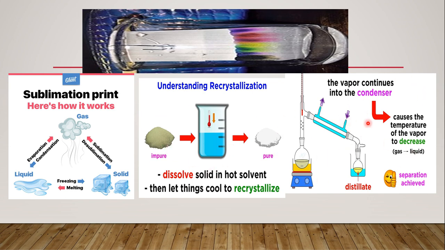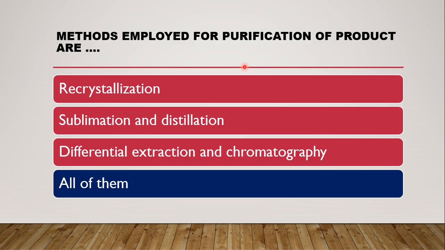Then this is distillation. As you can see here, this is the distillation assembly. The distillate collected is also the pure compound which we are collecting. Then this is chromatography. Chromatography is also one of the techniques to purify compounds by separation. So these are various techniques which are employed for the purification of organic compounds.